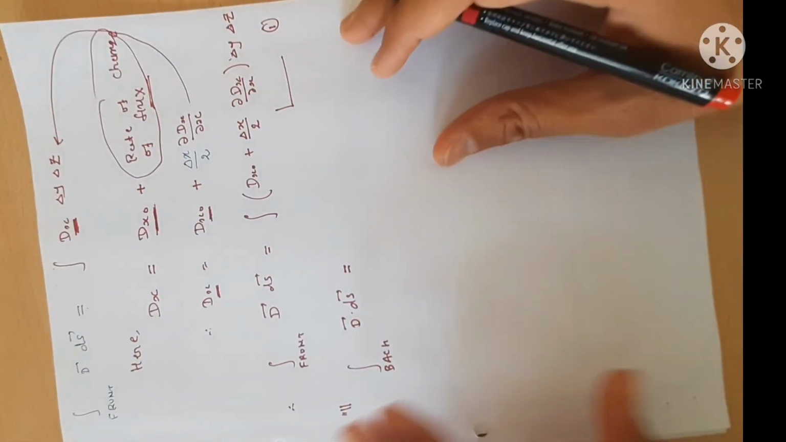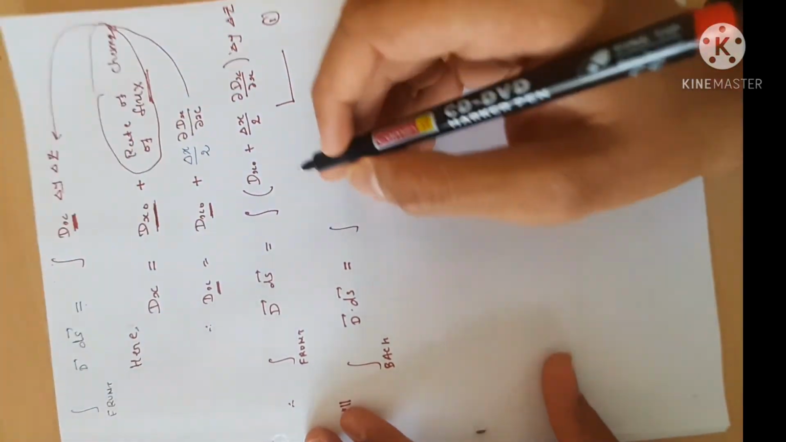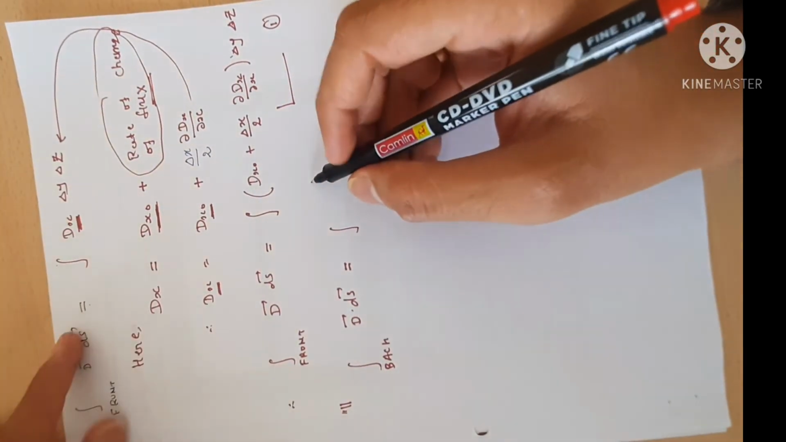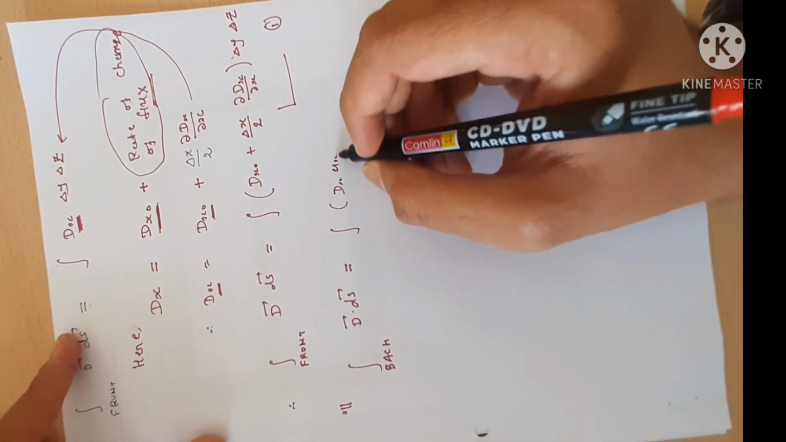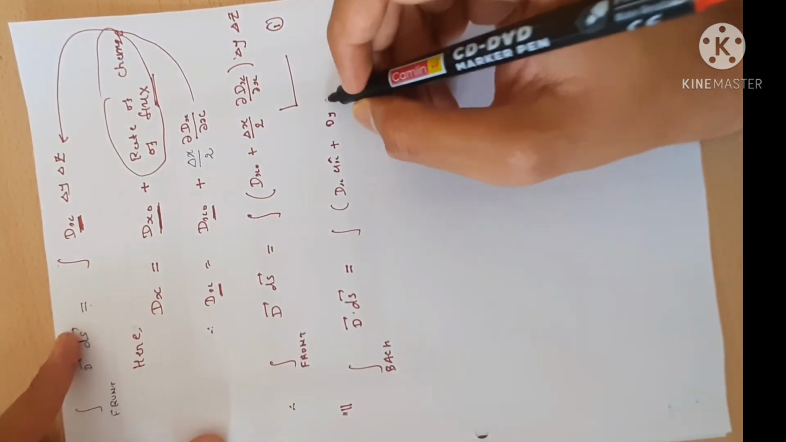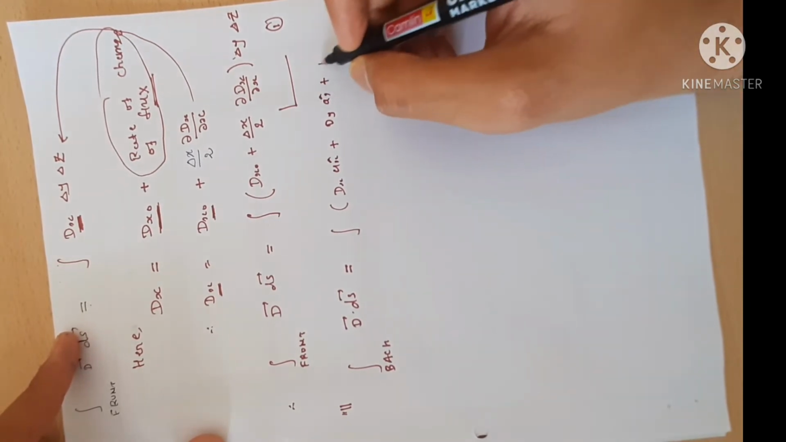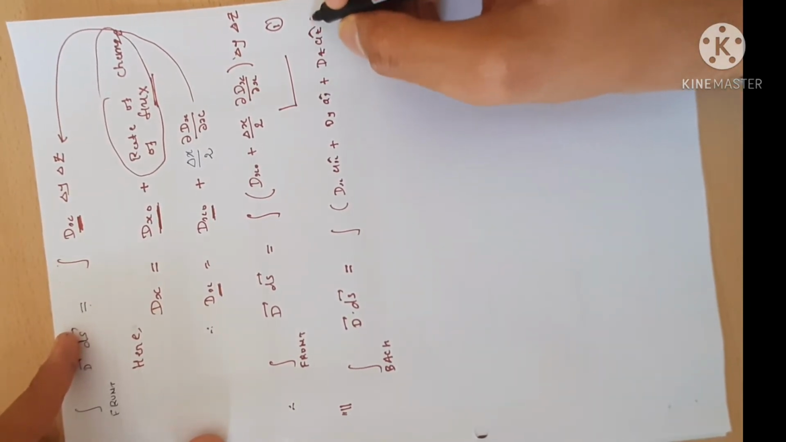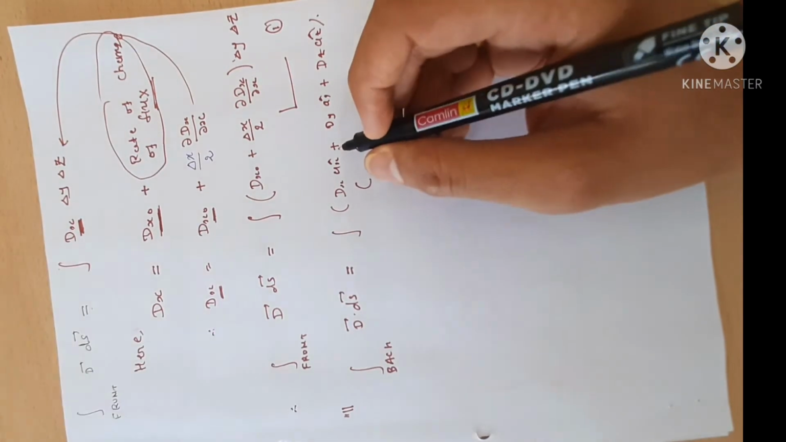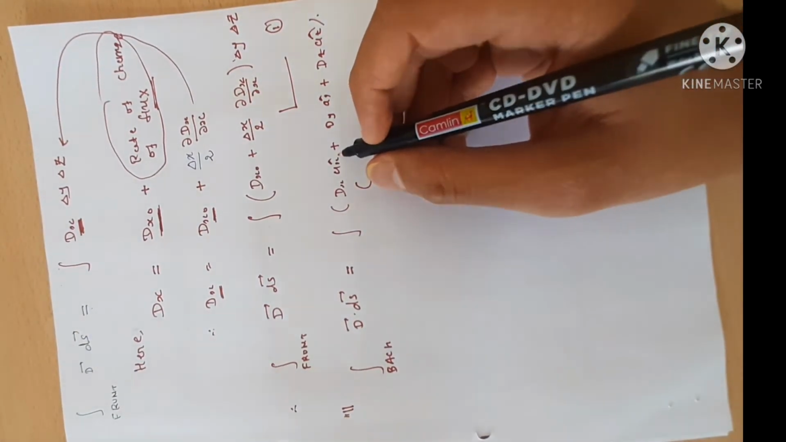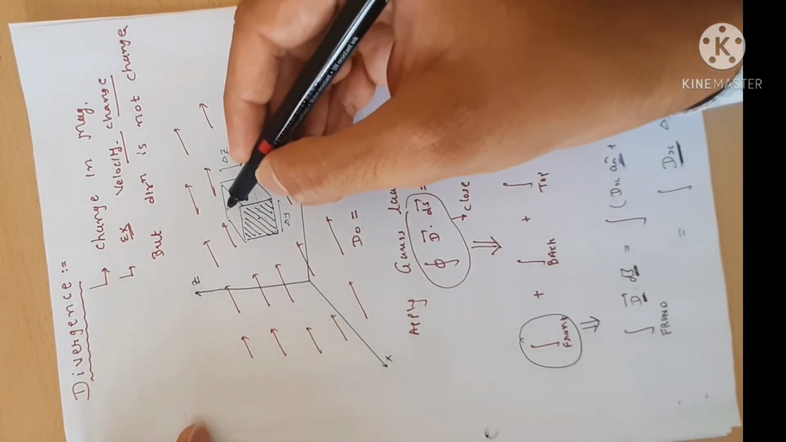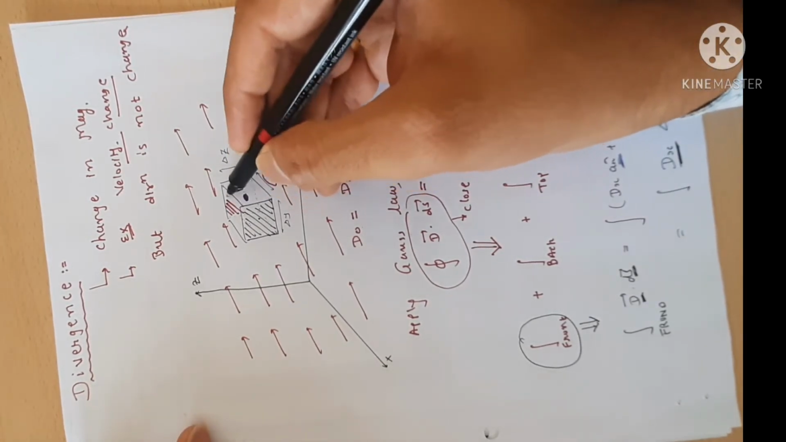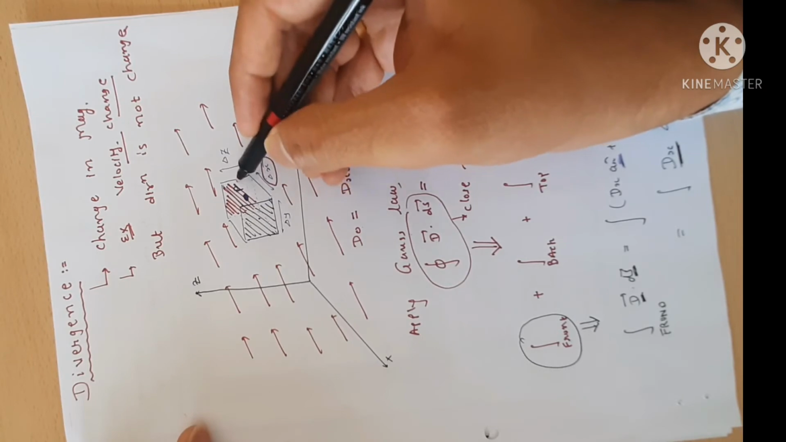Again I have to write for the back side integration, it is integration D dot ds. What is D? D is Dx ax plus Dy ay plus Dz az, into what is ds. Now I have to consider which surface. If you see, now I have to consider this back surface.